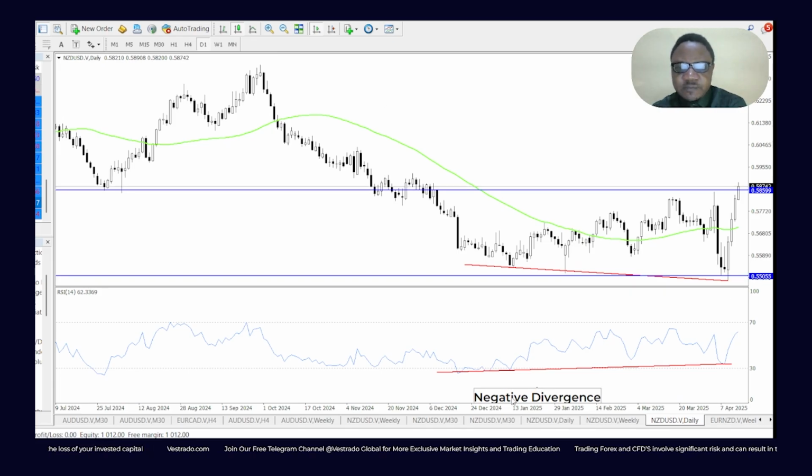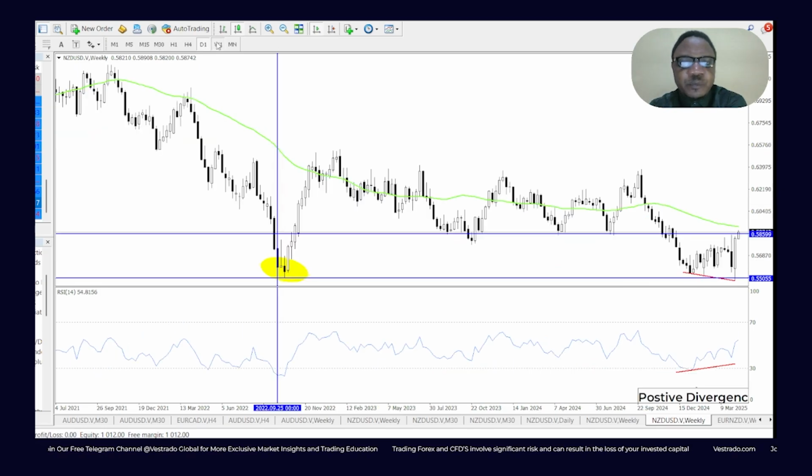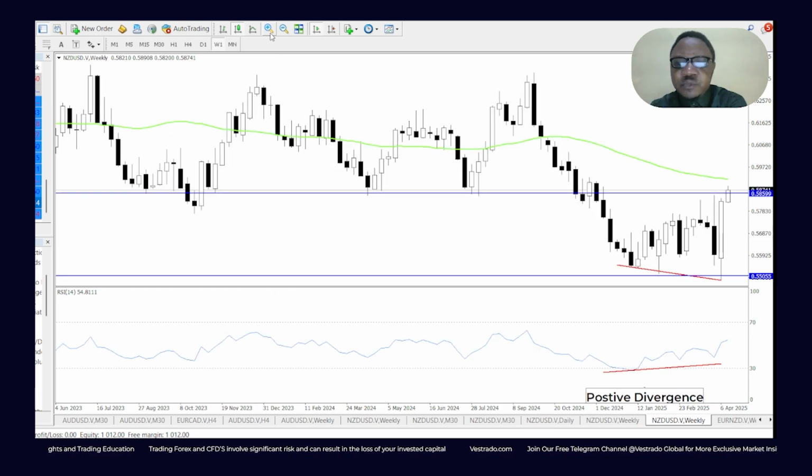This is a mistake right here. This should be positive divergence. We see positive divergence on the daily chart, indicating that the bullish outlook is still very strong in the market. We should be on the lookout for that. And right now, if you pay attention, you'd see that price has broken past a key order block level, okay, of June 2024, April 2024, and October 2023, which some will call significant support points, hence thereby buttressing the bullish outlook.